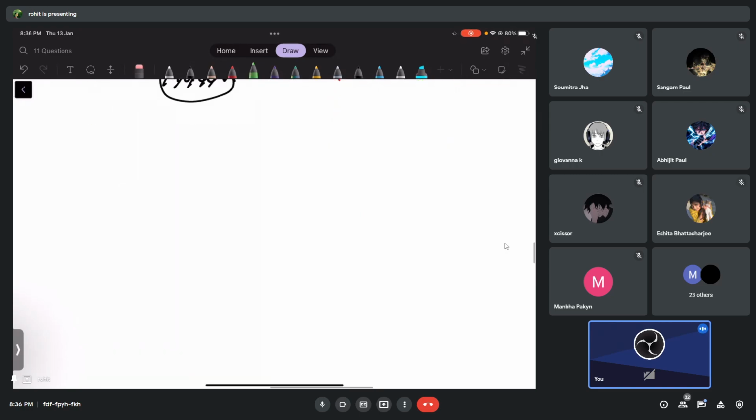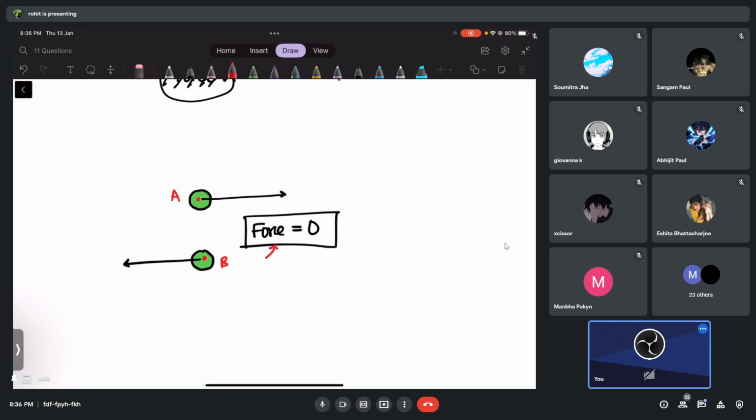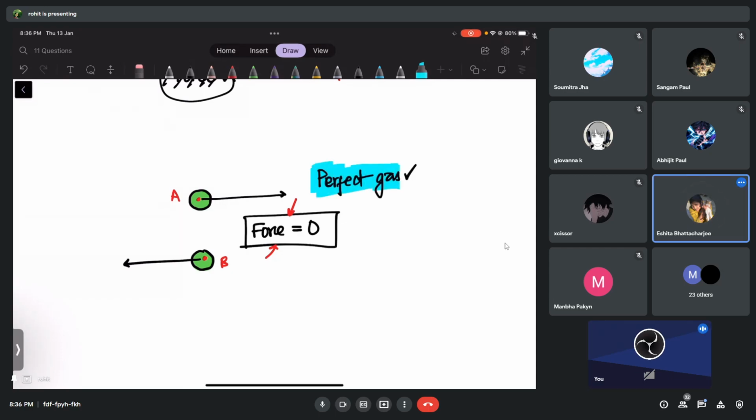Look here, I think I made you confused, so I'll fix things right now. Please listen, you will understand. Imagine this gas molecule is just moving close to another gas molecule. They are not going to hit each other, and we notice that the force they apply is 0. This is the position of the first gas and this is the position of the second, position A and position B. Do they apply any force between them? No attractive force, no repulsive force. If this happens, then your gas is a perfect gas.